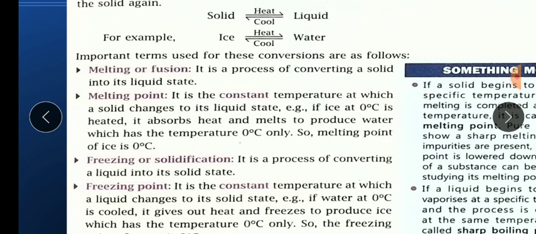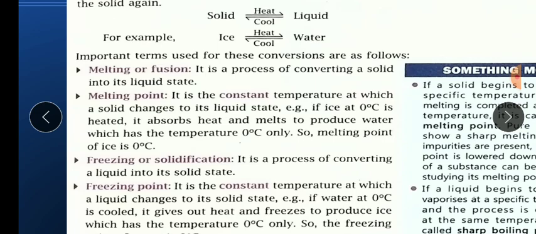Okay, then melting point. The temperature at which a solid converts into liquid state by absorbing heat, definitely, is called the melting point. It is written that it is a constant, fixed temperature at which the solid state changes into liquid state, and a very simple and familiar example is given, that is ice.